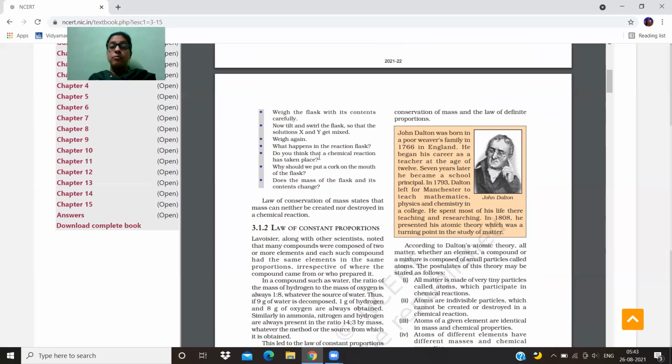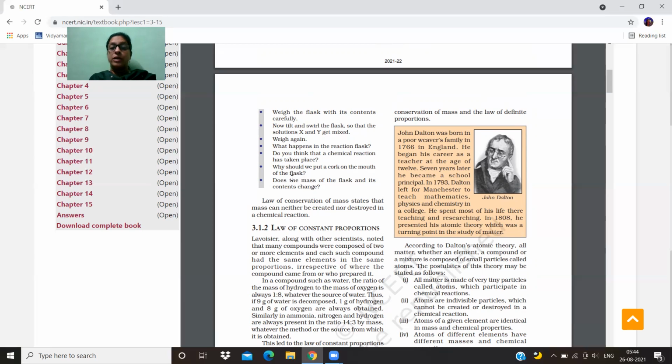When we weigh it, we come to the observation that the weight of the flask remains the same. The total mass of the reactants is equal to the total mass of the products. The mass did not change after the reaction took place.